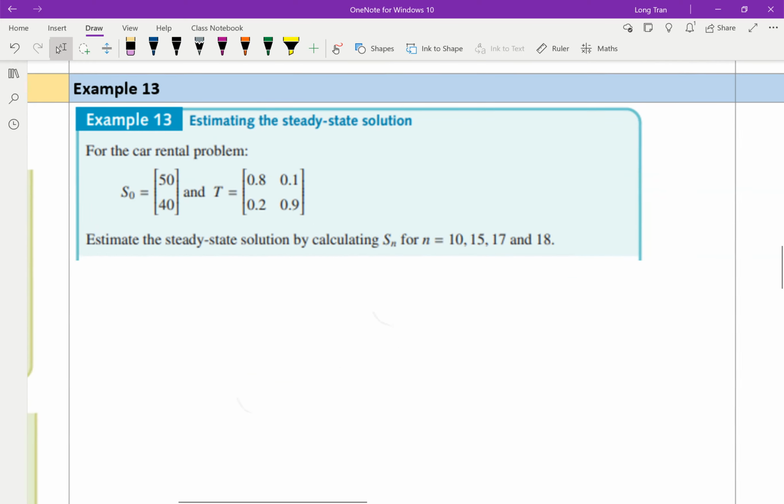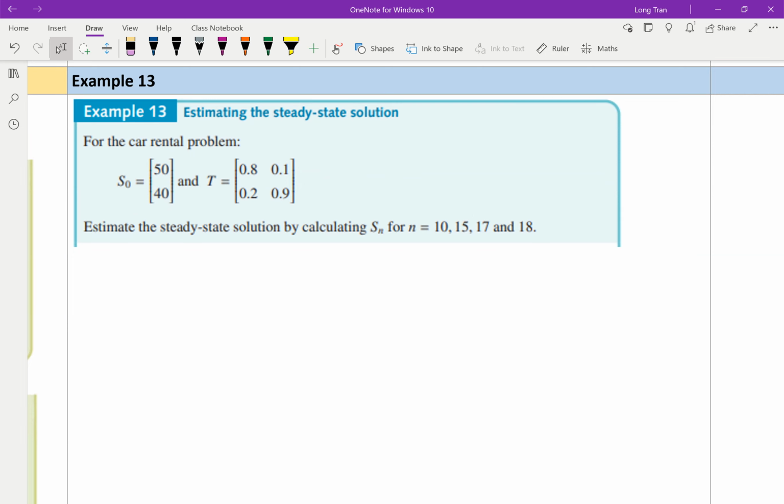So if I were to do this example over here, it says estimating the steady state solution. You've got your S0 as 50, 40. Transition matrix is 0.8, 0.1, 0.2, 0.9. Estimate the steady state solution by calculating for n. In this case, they tell you what to put for n: 10, 15, 17, 18. So in my case, let's do it.